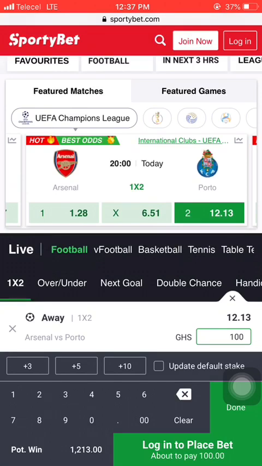1 means a win for the home team. X means a draw for the full match, and 2 means a win for the away team. 1 means a straight win for the home team. X means draw for the full match, and 2 means away win for the away team.